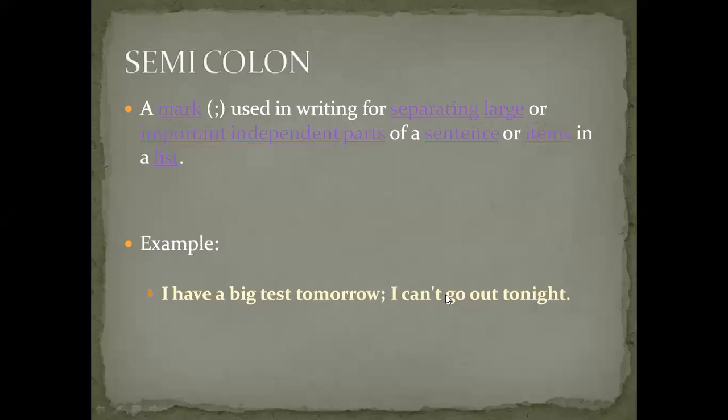I have a big test tomorrow; I can't go out tonight. So here there is something included with some emphasis. It means: I can't go anywhere today, I have an exam tomorrow. Suppose you have annual exams and your parents are going to some other village, will you go with them?